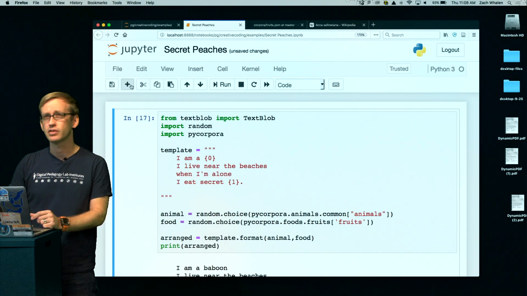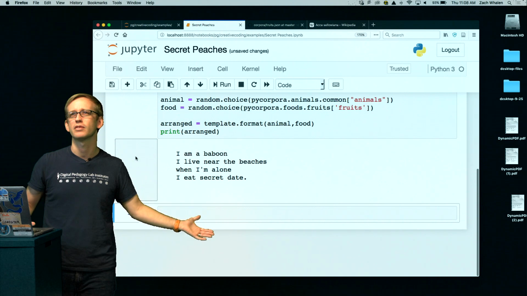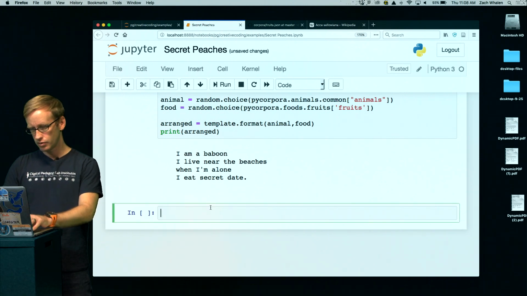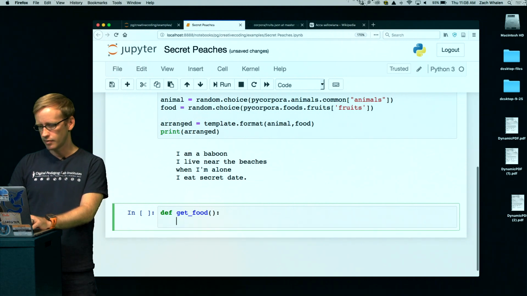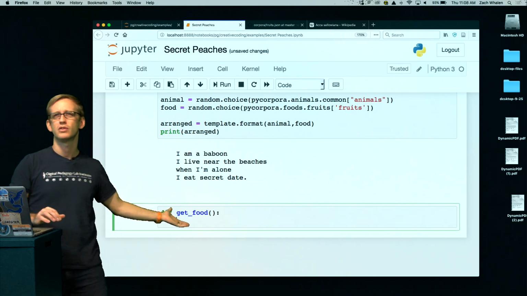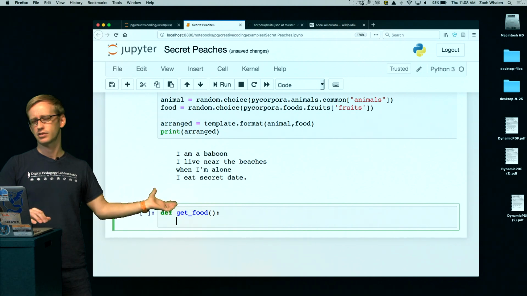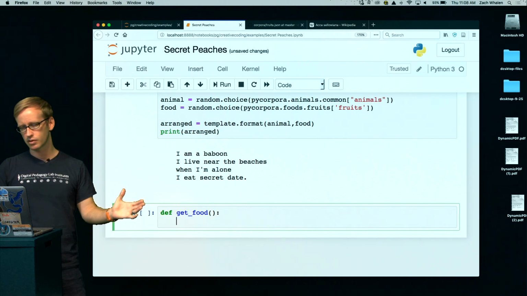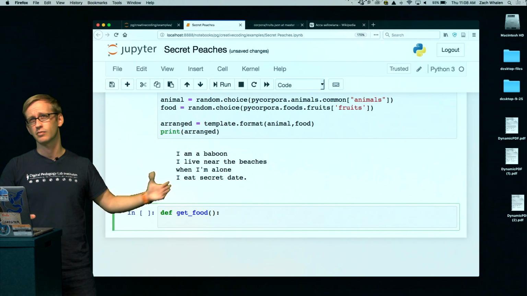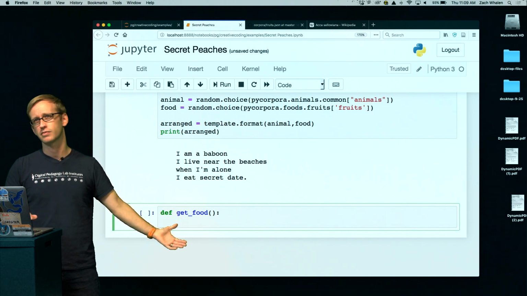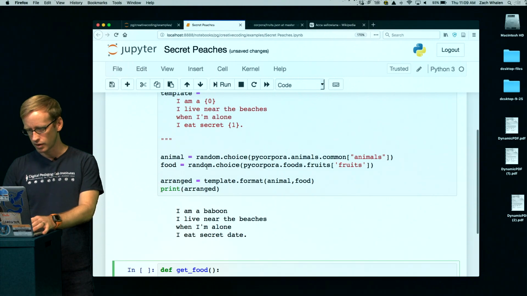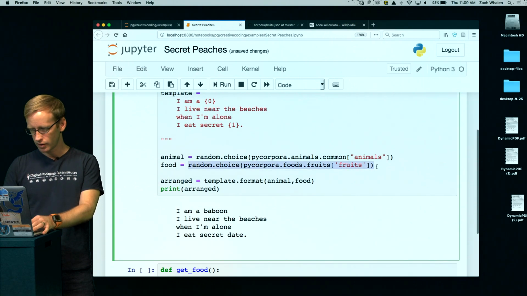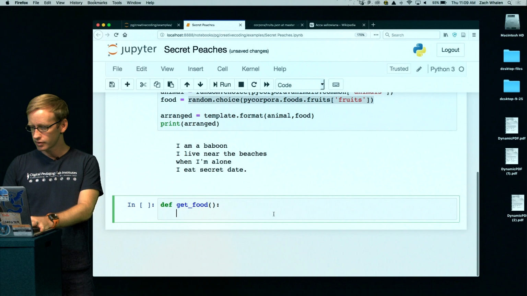So I'm going to clear out my cells down below and make a new kind of clean slate here. I'm going to make a new function. I'll call it the function get food, and to create a function, you use this structure here. You always def it first. So I'm defining a function called get food, and then I'm going to tell this function to do certain things and then return a value. So when I ask for this function to do something, it's going to give something back, which is going to be a food. And we know that the way to get food is this whole line here. So that's what we've got right now.